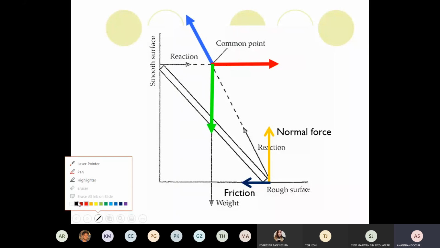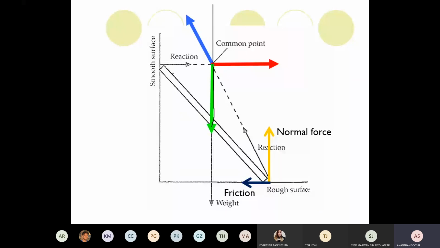Weight is acting down, but you prolong the line of weight. Line of action, you just prolong it up. The reaction force, you just prolong the line of action here. And this reaction also, you prolong the line of action here. So all the 3 forces, the line of action must meet up at one single point. Then we say this system is in equilibrium. Okay, something new.